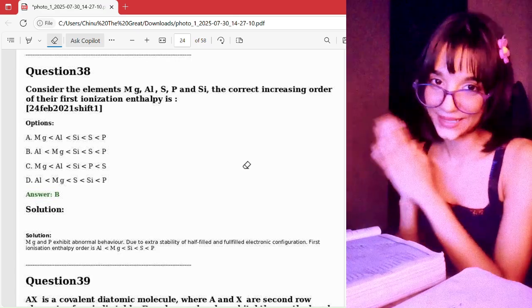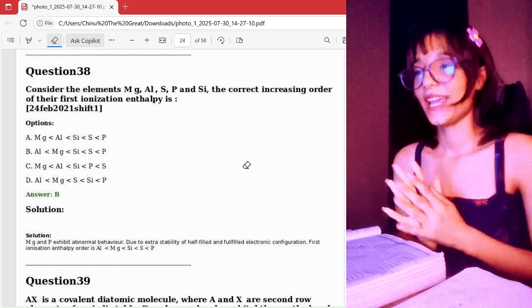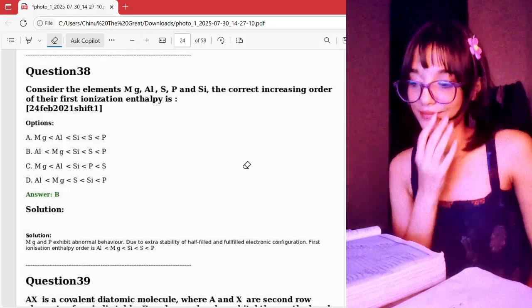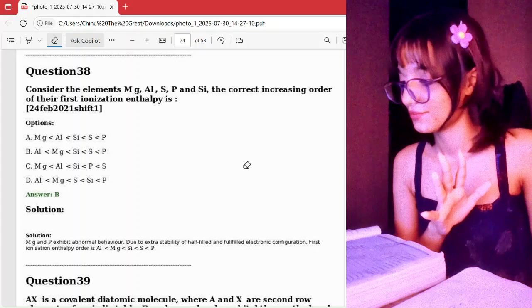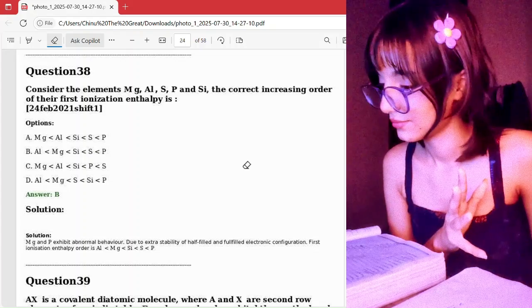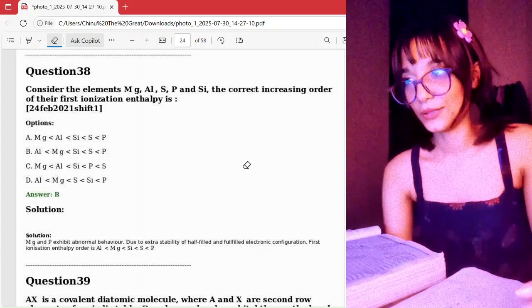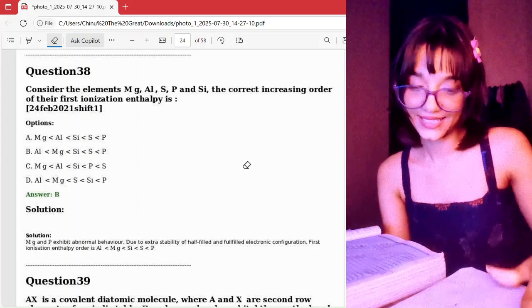Alright, so welcome back, y'all. Today we're doing inorganic chemistry. Class 11, Chapter 3, Classification of Elements and Periodicity in Properties. Yeah, anyway, so before starting, I'd like to